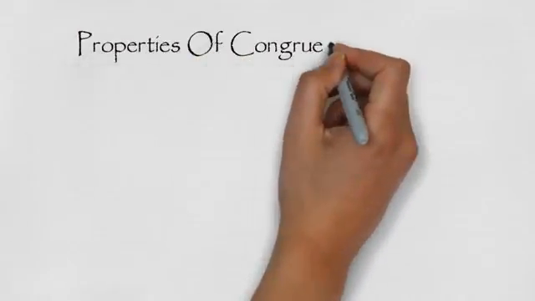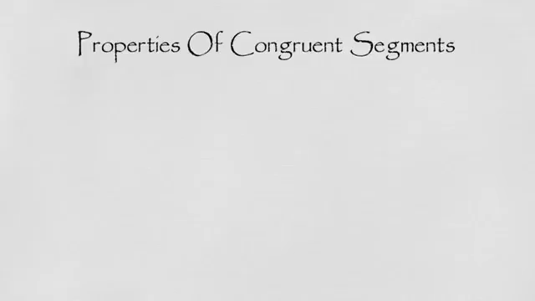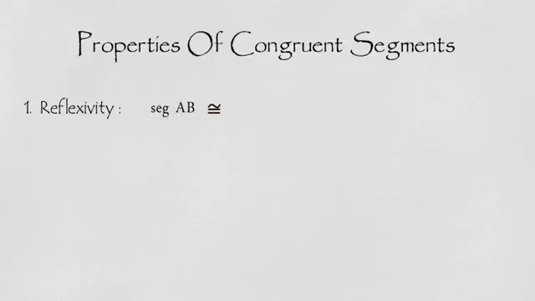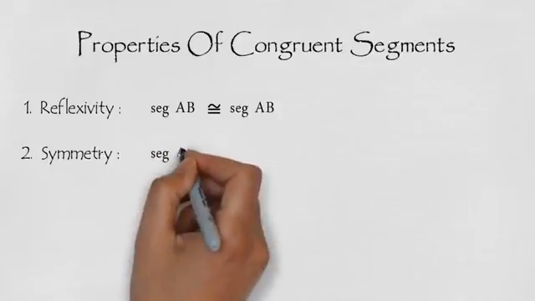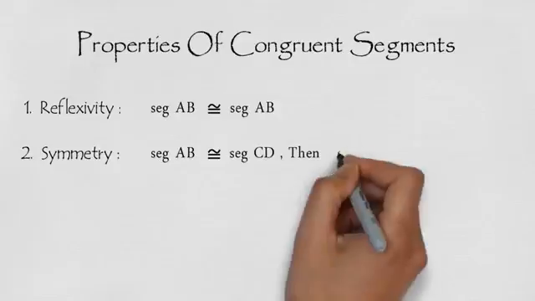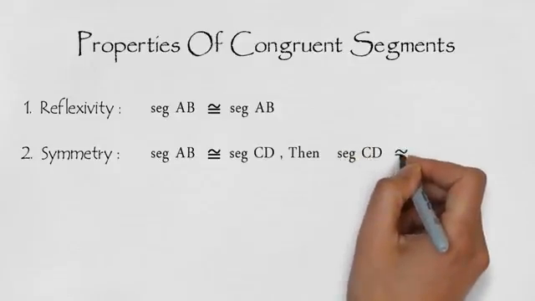Properties of congruent segments. 1. Reflexivity. Every segment is congruent to itself. Segment AB is congruent to segment AB. Number 2. Symmetry. If first segment is congruent to a second, then the second segment is congruent to the first. If segment AB is congruent to segment CD, then segment CD is congruent to segment AB.